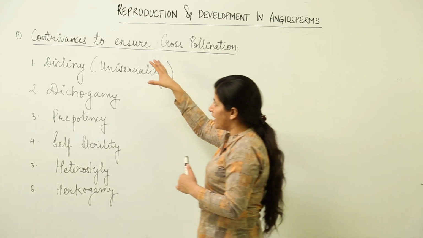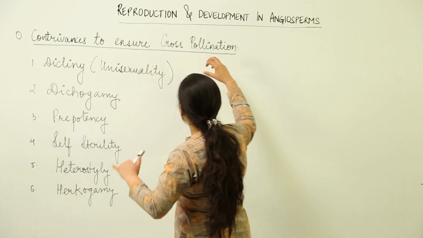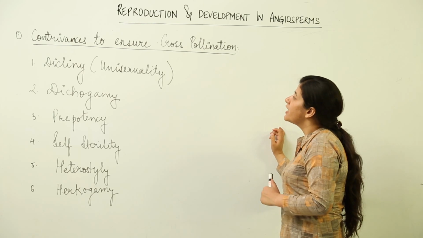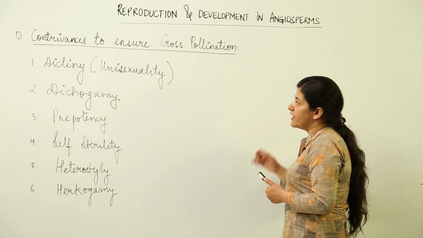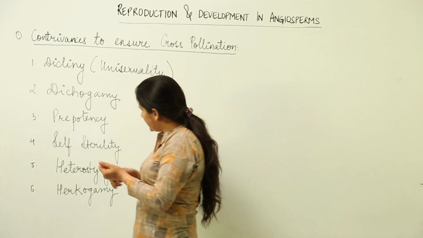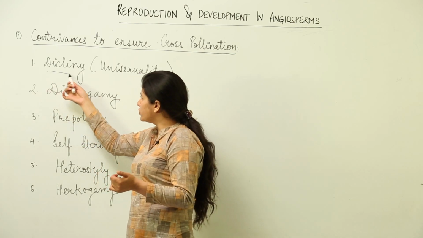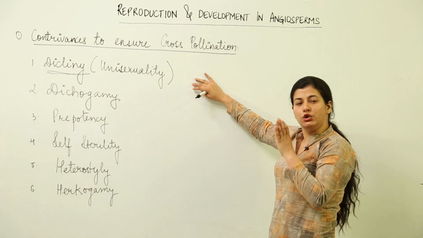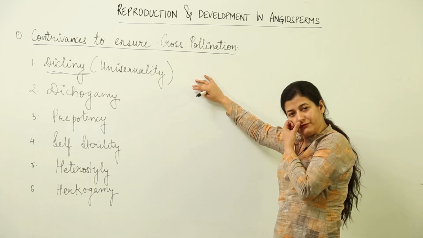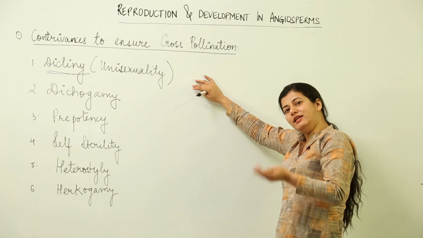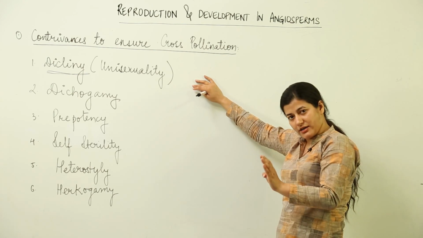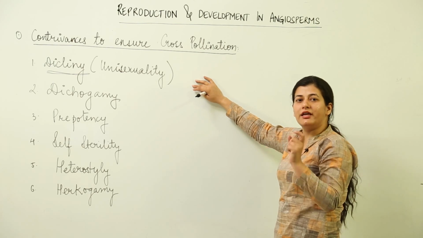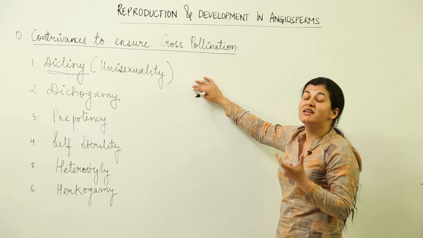So, the next topic we have is, what are the different contrivances which ensure that cross-pollination takes place within the plant, inside the flower. The first one is the condition where the plant shows unisexual flowers. That is, within the plant you are going to find either the flower will have the male part or the flower is going to have the female part. Both androecium and gynoecium would not be present within the same flower.